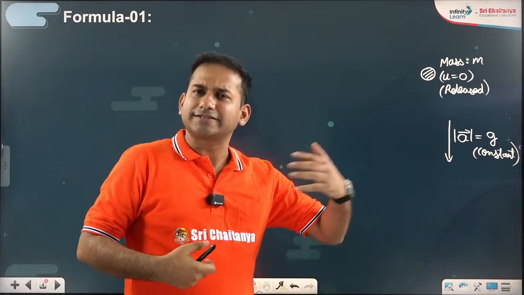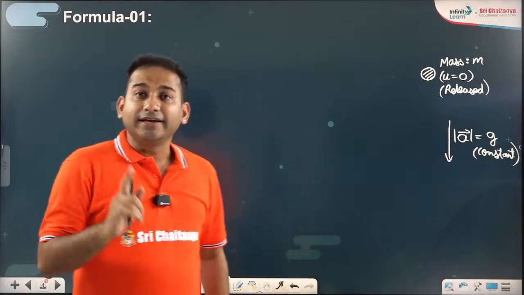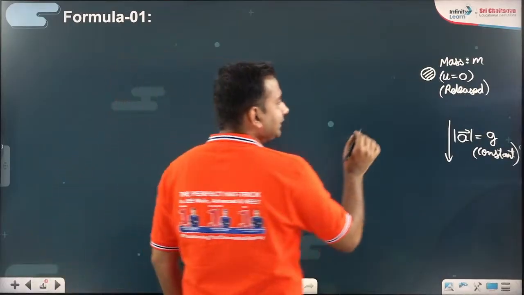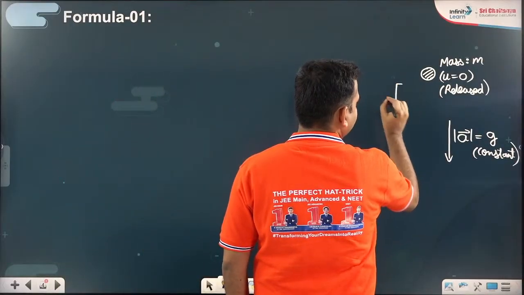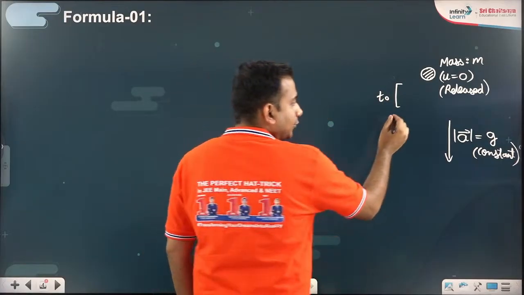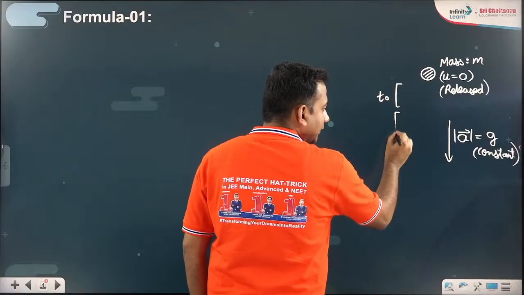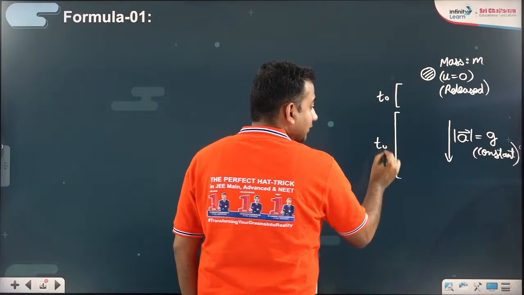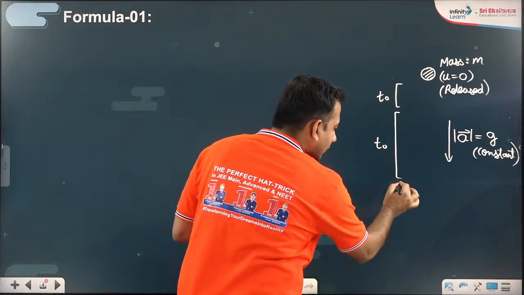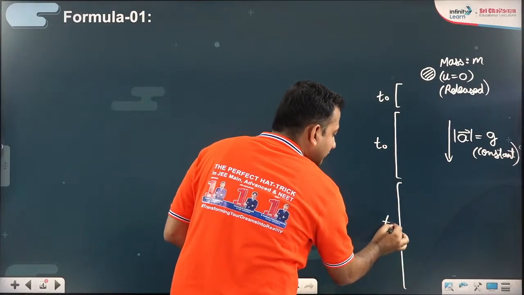Definitely faster, faster and faster. If in t0 time it travels some distance, now it became faster, so in the next t0 time it will travel a somewhat greater distance. Now it has become much faster, so in the next t0 time it will travel a lot more distance.